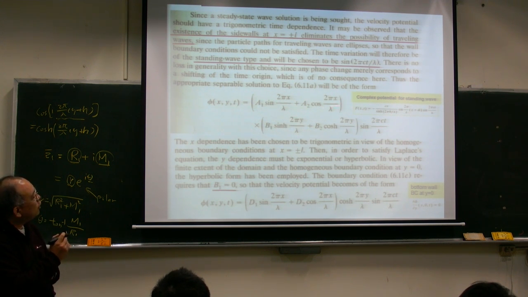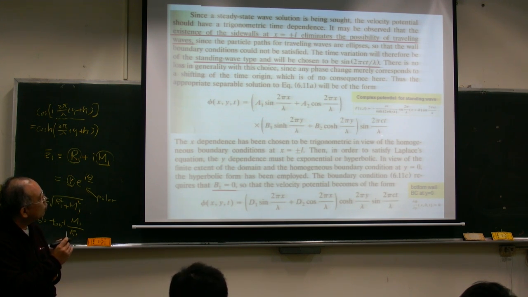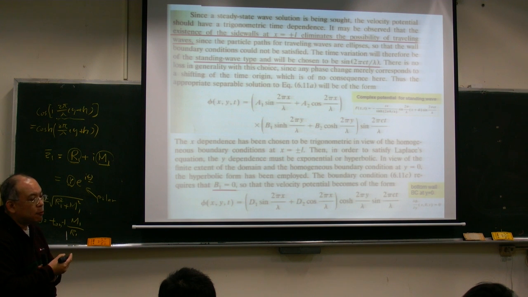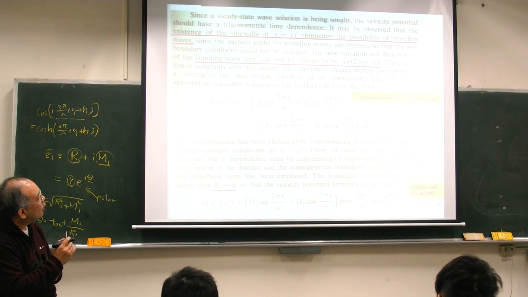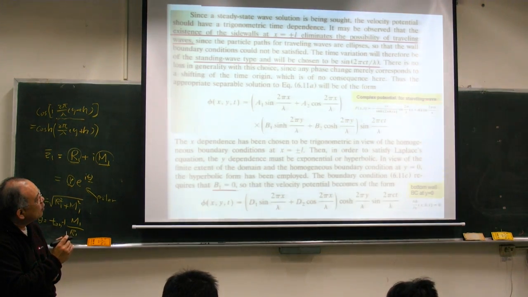So we can write it in a more general form. In the time domain here, we have a sine function, and in here, sine of 2 pi over lambda times z plus iH, since z is a complex variable equal to x plus iy, right? So that can be superimposed by what? It can be superimposed by sine, cosine, and hypersine, hypercosine. So for this term here, I can guess, this is a complex potential for standing wave.